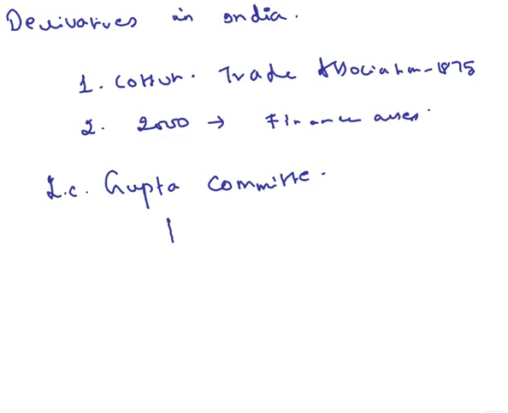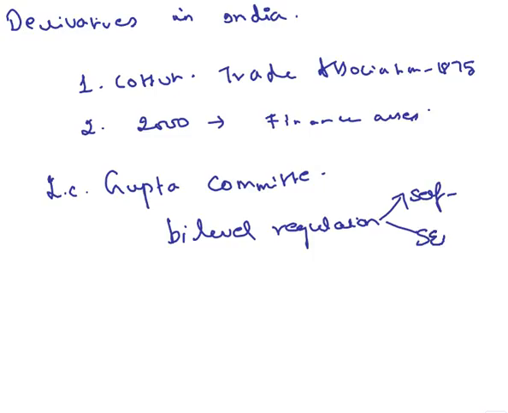That means there will be two kinds of regulation: one is self-regulation by exchanges, and the other is SEBI regulation, with SEBI providing the overall regulatory and supervisory role. This was recommended by the LC Gupta committee in his report.